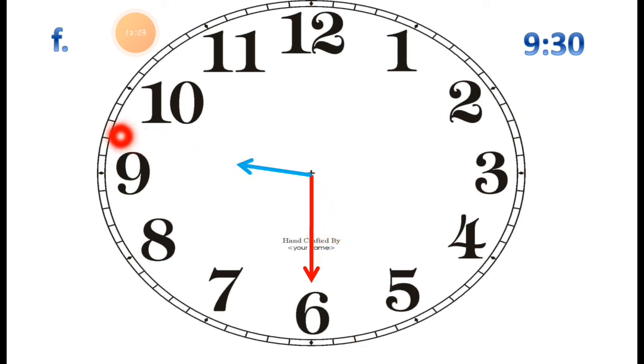The minute hand is exactly pointing to 6, and the short hand is exactly pointing between 9 and 10. Now this clock shows it is 9:30. I hope you understood, students.